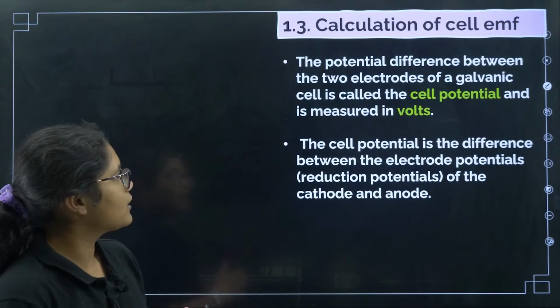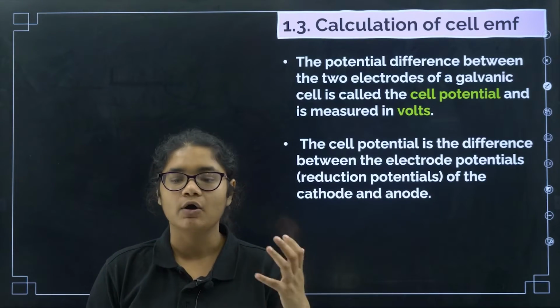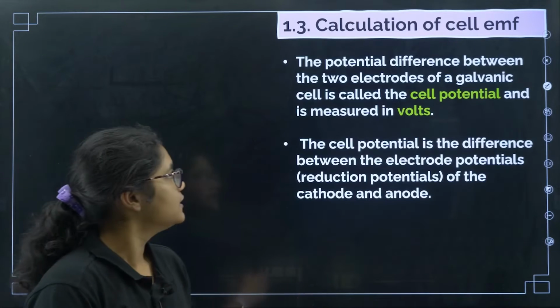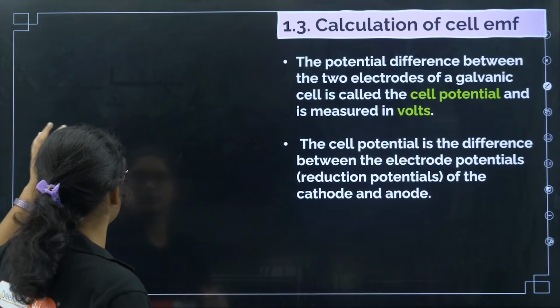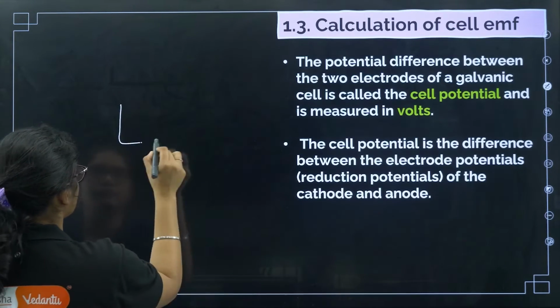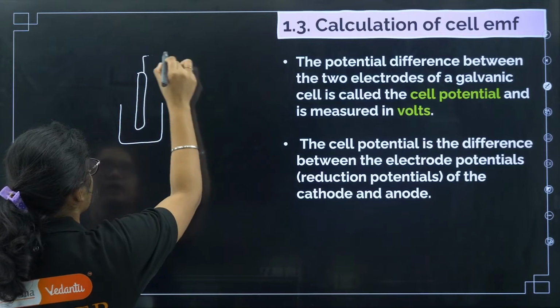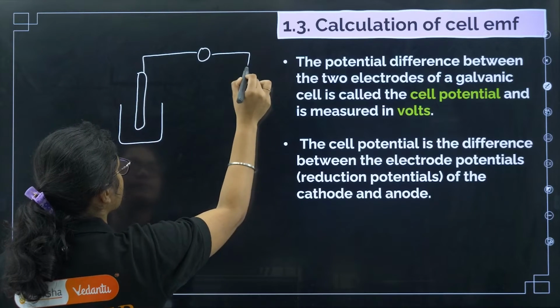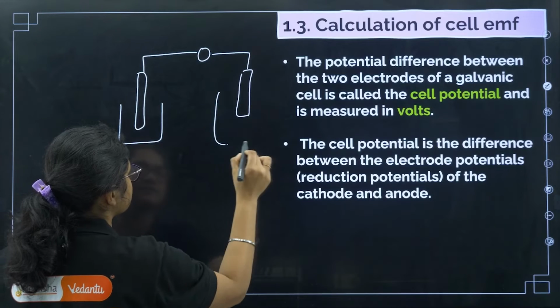Fine. So now coming to calculation of cell EMF, how we need to calculate the cell EMF. You can see there are two sides. Here we have one rod, and then on the other side we have another system.